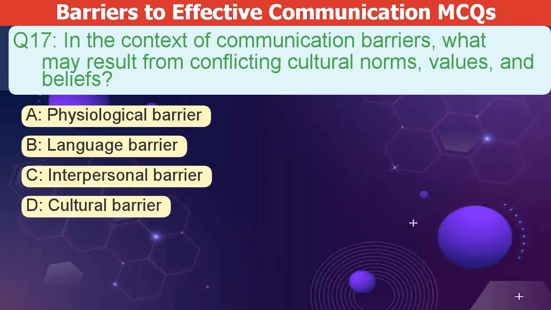In the context of communication barriers, what may result from conflicting cultural norms, values, and beliefs? A. Physiological barrier. B. Language barrier. C. Interpersonal barrier. D. Cultural barrier.